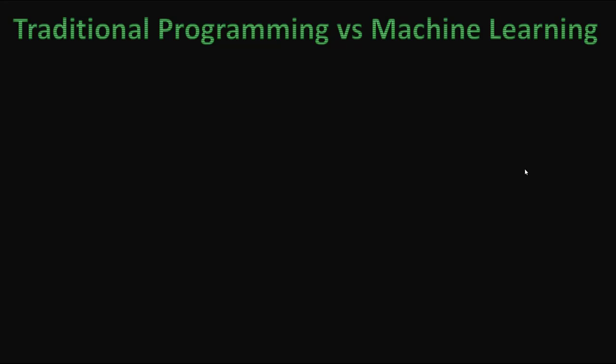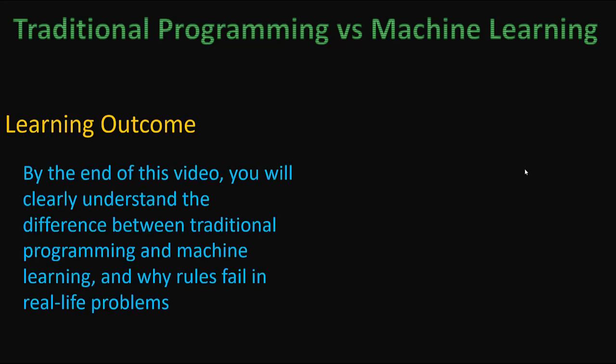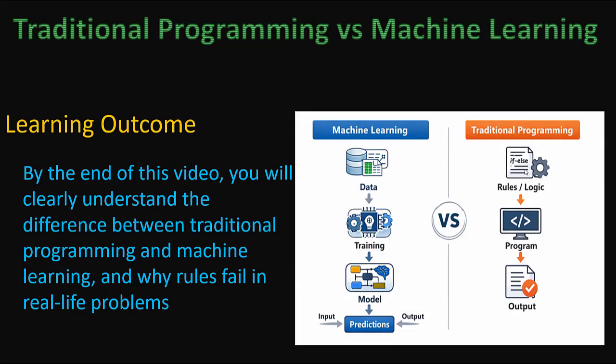In today's session, we will see a comparison between traditional programming as well as machine learning. So the learning outcome: by the end of this video, you will understand the difference between traditional programming and machine learning, and why rules fail in real life problems. So this is just a small diagram which shows what machine learning is and what traditional programming is. We'll compare them.